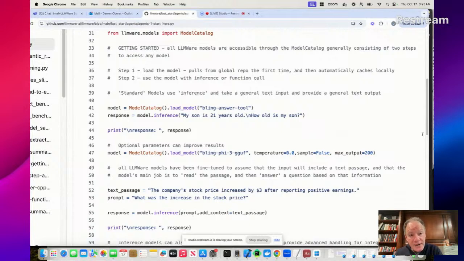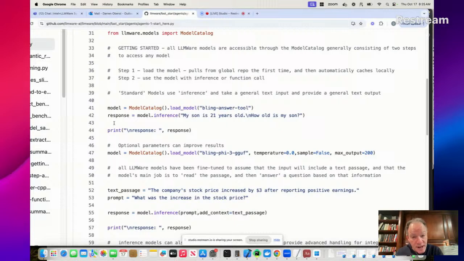So the model catalog is what manages a lot of that underlying complexity for different types and classes of models to expose the simplest possible interface for discovery. All you need to know is the model name. If you know the model name, all you have to do is load the model from the model catalog. And so the very first example, the hello world, the most boring prompt ever written in the history of the world.